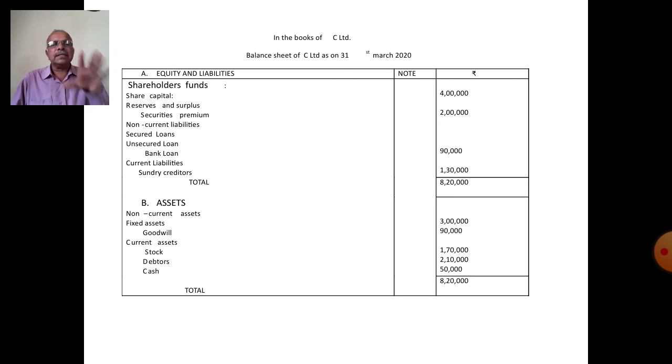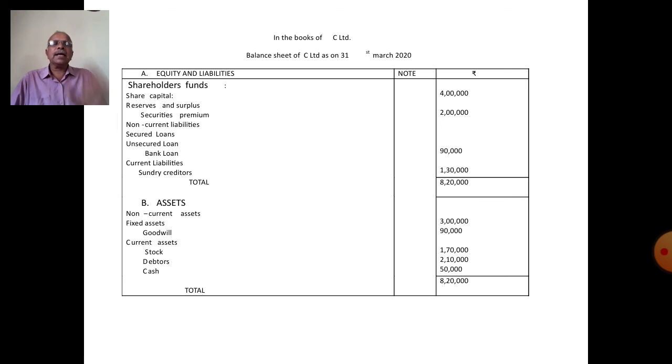Dear student, it is the 15 marks problem. Here the problem asked 3 questions. First, calculation of PC, that means calculation of shares. Second one, closing the entries of vendor companies. Third one, amalgamated balance sheet.